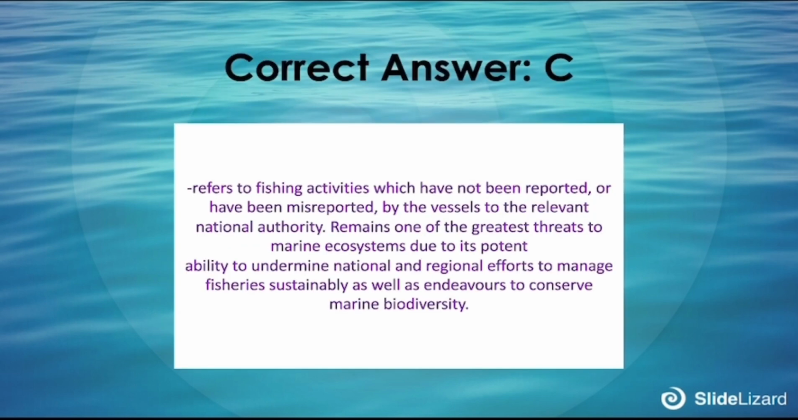The correct answer is C. Refers to fishing activities which have not been reported or have been misreported by the vessels to the relevant national authority. Remains one of the greatest threats to marine ecosystems due to its potent ability to undermine national and regional efforts to manage fisheries sustainably as well as endeavors to conserve marine biodiversity.